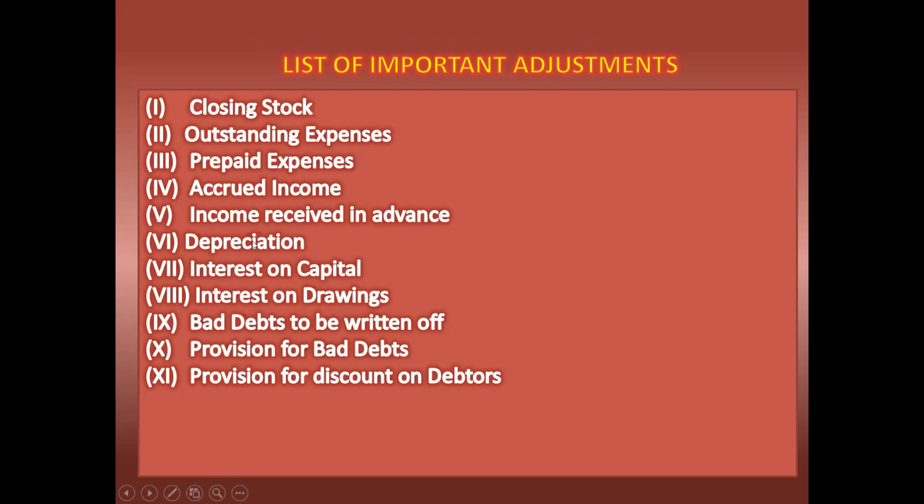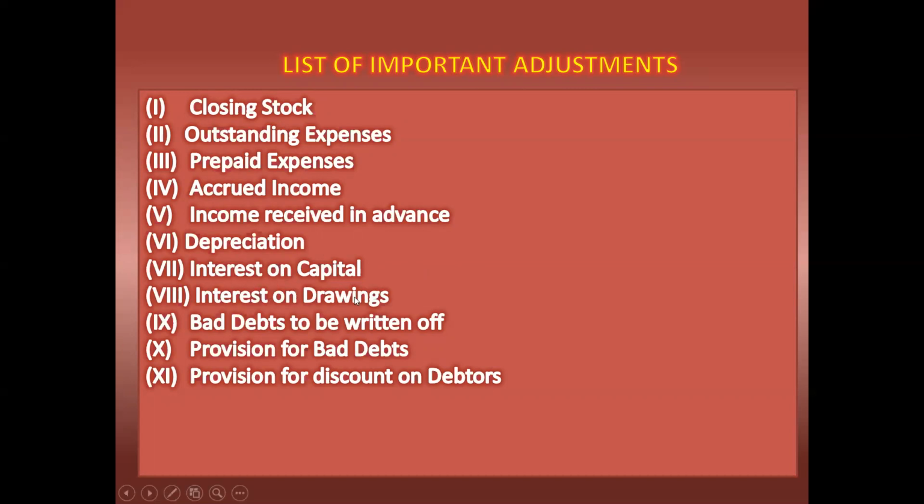Next, depreciation. Depreciation should be debited in profit and loss account, and the second effect will be on the balance sheet asset side. From the particular asset, we have to deduct this depreciation amount. Interest on capital should be debited to profit and loss account, and the second effect is that we have to add interest on capital to capital.